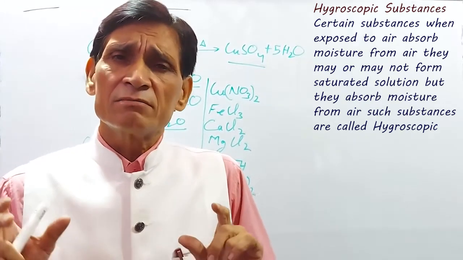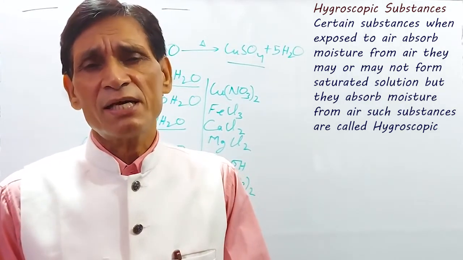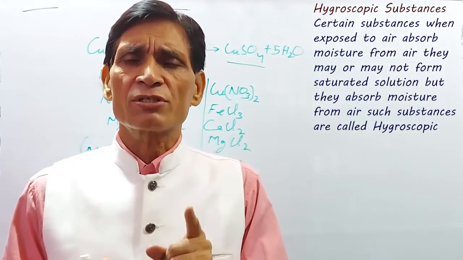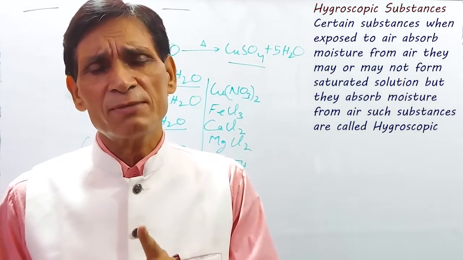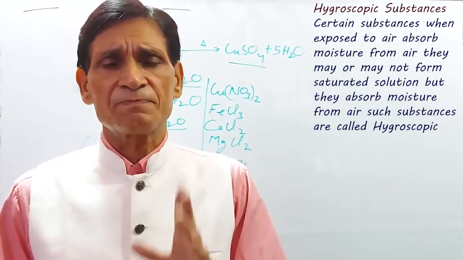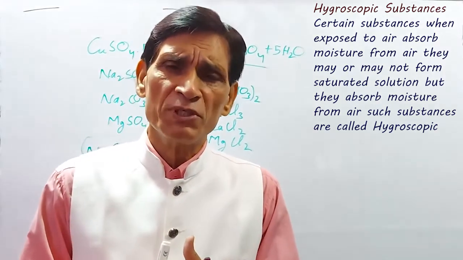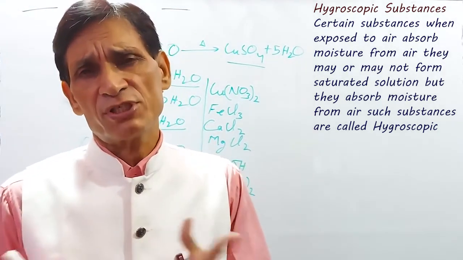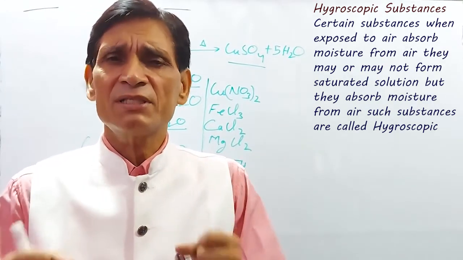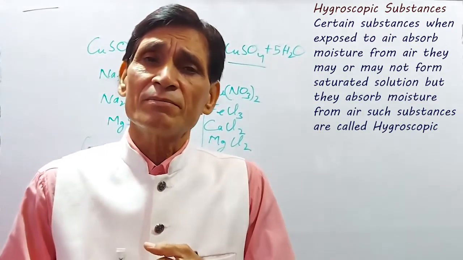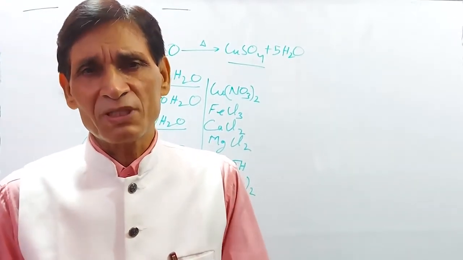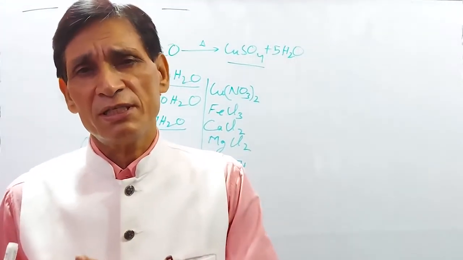Hence, all the deliquescent substances are hygroscopic, but all the hygroscopic substances are not deliquescent. Some substances absorb moisture, so they are hygroscopic, but they may not absorb sufficient moisture to form a solution. Then they are hygroscopic but not deliquescent.